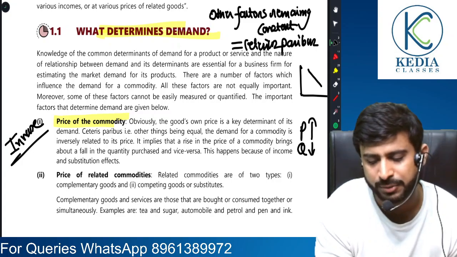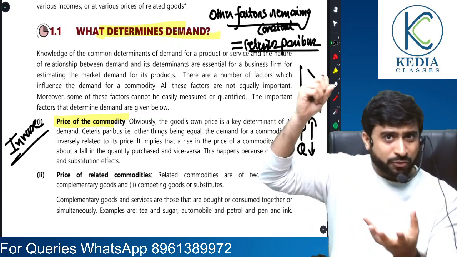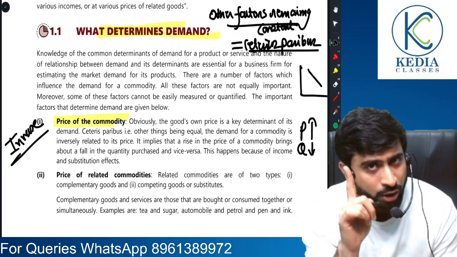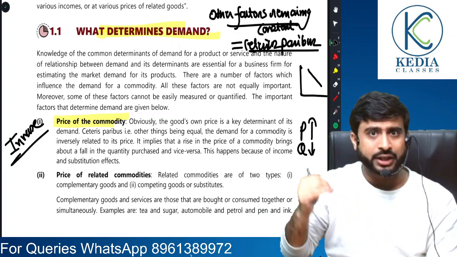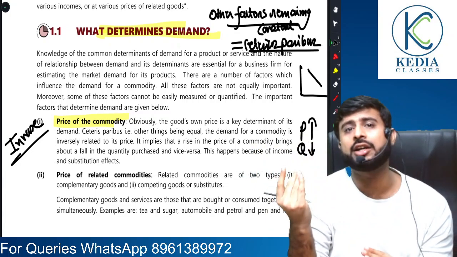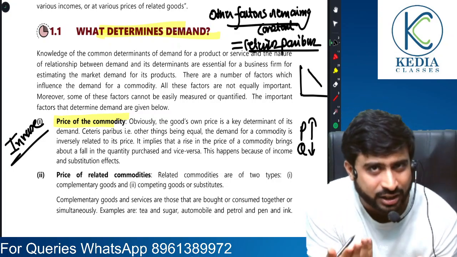Ceteris paribus means other factors remaining constant, meaning there are multiple factors affecting demand for a commodity. We have only studied one, which is own price of the commodity. So when there is a rise in own price of the commodity, the quantity demanded is going to fall, other factors remaining constant, also called ceteris paribus.